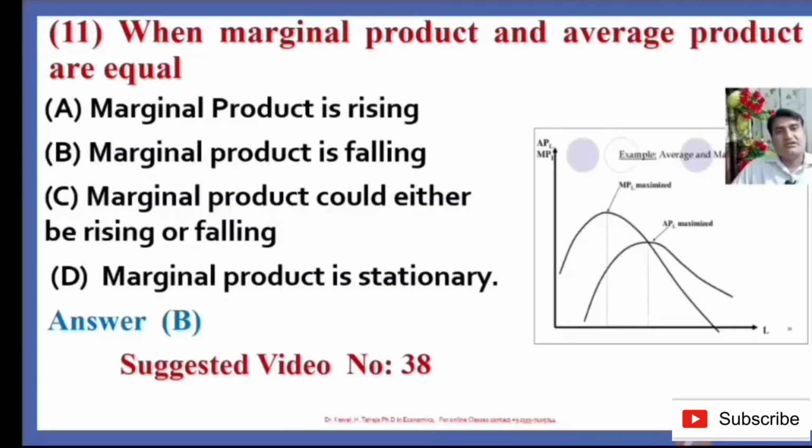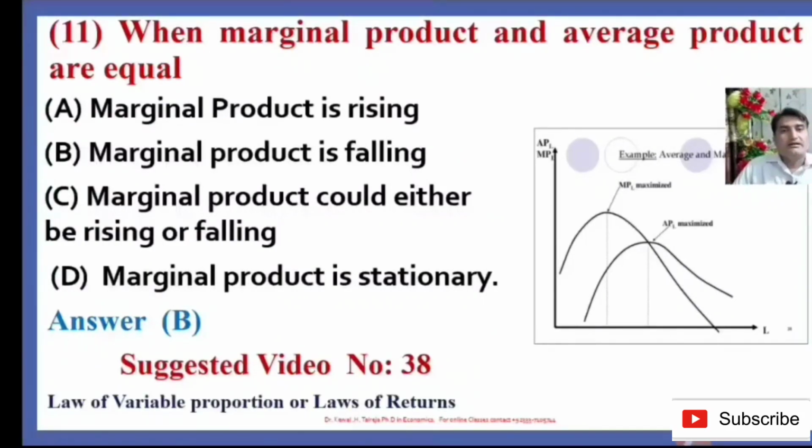Here I would like to suggest my video number 38, about the law of variable proportion or laws of returns, in which you will learn about the three stages of law of variable proportion: increasing return, constant return and decreasing return. You will also learn the relationship between total product, marginal product and average product.